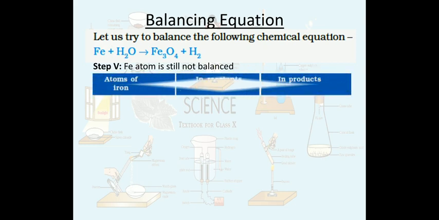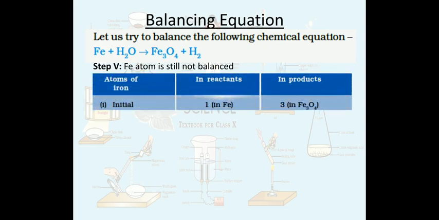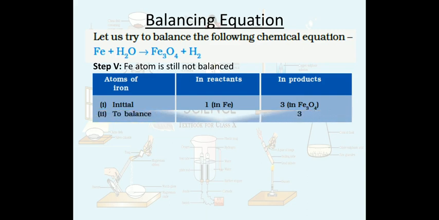You can easily see that on left hand side in reactant there is 1 iron, but on right hand side in product we have 3 iron. So we have to multiply the iron on left hand side by 3.